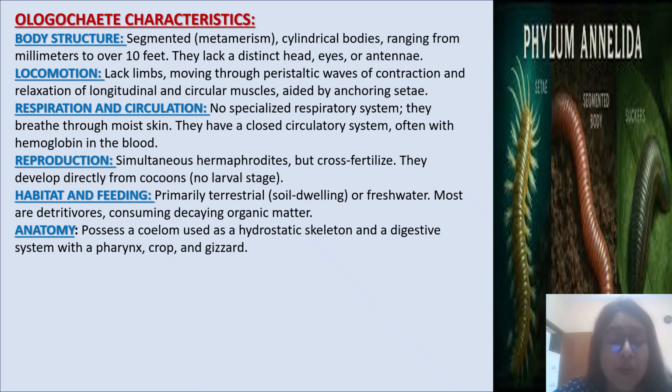They have a closed circulatory system, often with hemoglobin in the blood. Reproduction: simultaneous hermaphrodites but cross-fertilized. They develop directly from a cocoon, no larval stage present. Habitat and feeding: primarily terrestrial or freshwater; most are detritivores consuming decaying organic matter. Next, anatomy: the coelom is used as a hydrostatic skeleton, and a digestive system with a pharynx, crop, and gizzard.